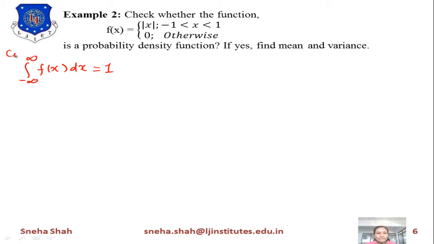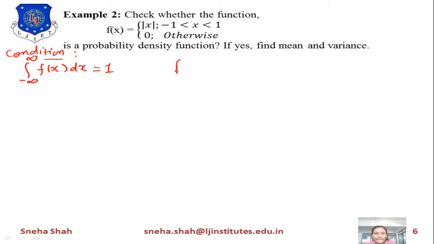So this is the basic condition for any function to be a probability density function. We will start from this and derive the answer equal to 1. If the answer is 1, then it is a probability density function, and then we have to find its mean and variance. Otherwise it is not a probability density function.